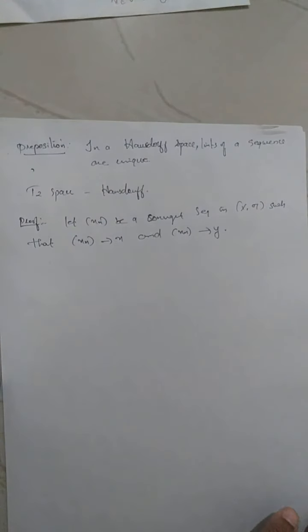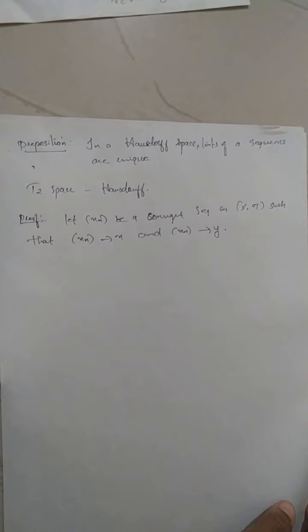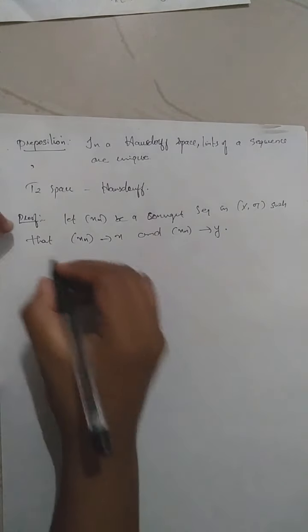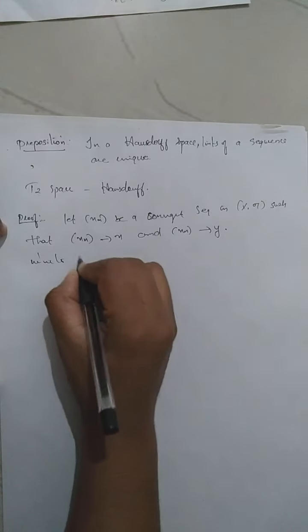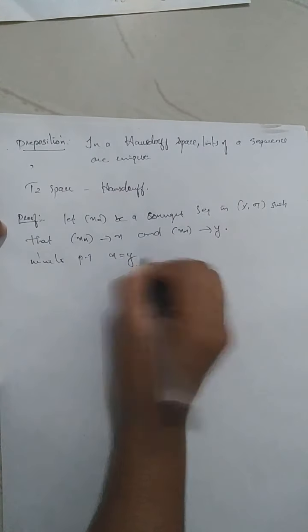What is the limit of a sequence? When we have a convergent sequence which converges to some point, that point is called the limit of that sequence. Suppose it converges to two different points x and y. Then we need to prove that x and y are equal.